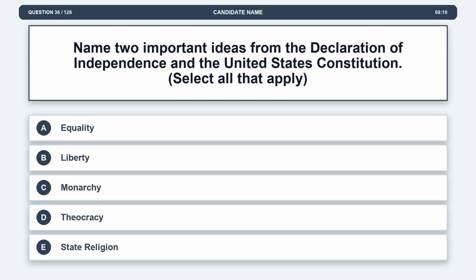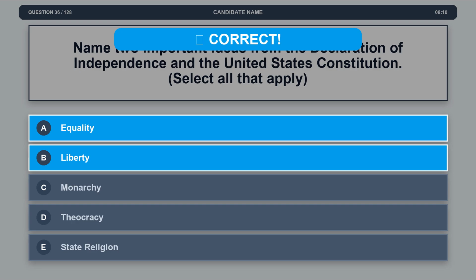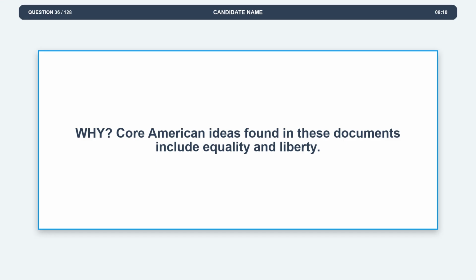Question 36. Name 2 important ideas from the Declaration of Independence and the United States Constitution. Option A. Equality. Option B. Liberty. Option C. Monarchy. Option D. Theocracy. Option E. State religion. The correct answers are options A and B. Option A. Equality. Option B. Liberty. Explanation. Core American ideas found in these documents include equality and liberty.